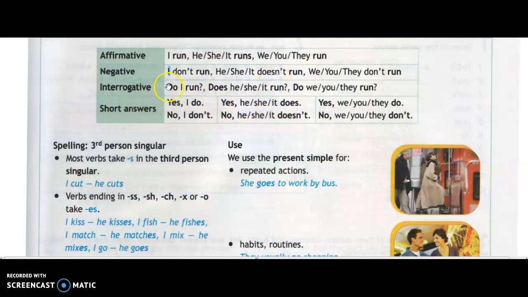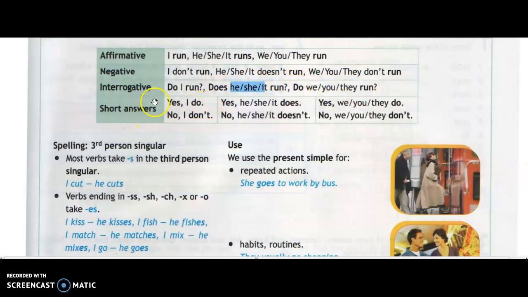The interrogative, that's the question when you make a question, maybe inquiry questions, all right, yes, no questions or WH questions. So what you're going to do is to start the question with do, or maybe with WH questions with the why, where, how. And when you see I, it will start with do, right? And when you see he, she, it, it will start with does. And when you see we, you, they, it will start with do, right?